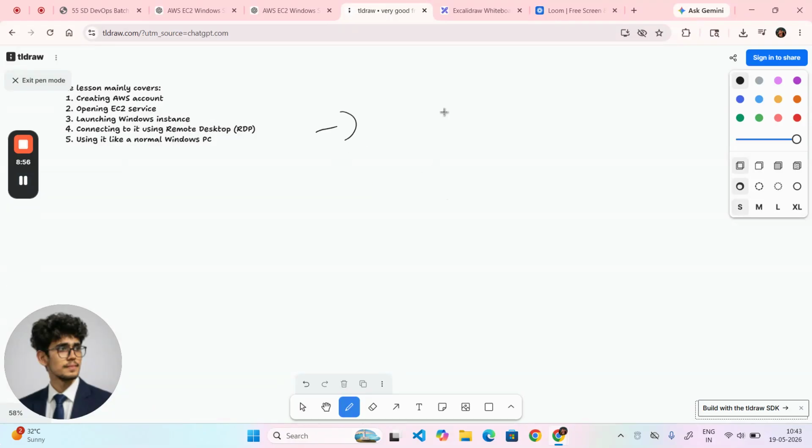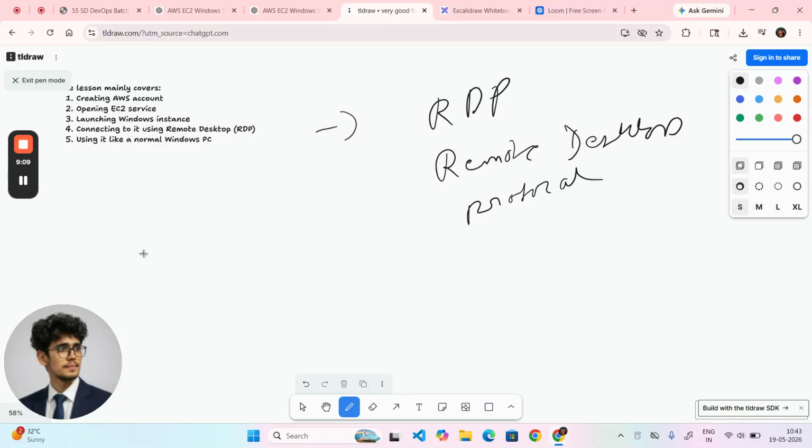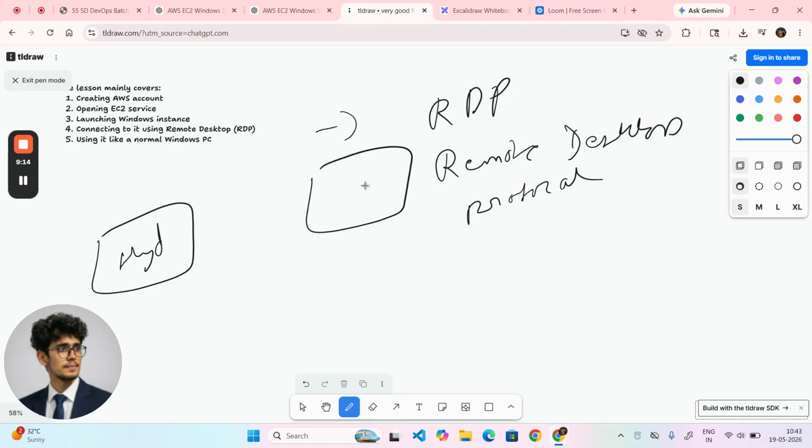So now we will go with the RDP, remote desktop protocol. Okay? So what is happening here, guys? So suppose I was sitting at Hyderabad, है ना? I'm sitting at Hyderabad, but my system was in Mumbai. I want to run my Mumbai system, but I was in Hyderabad, guys.